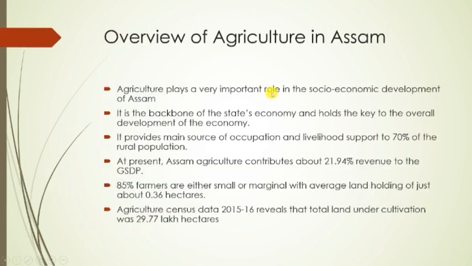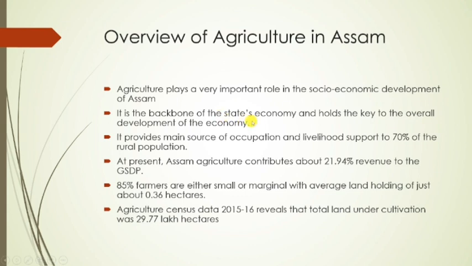First of all, I would like to discuss the overview of agriculture in Assam. Basically, agriculture in Assam plays a very important role in the socio-economic development of Assam. Why? There are various reasons for this. Agriculture is the backbone of the state's economy, and it is key to the overall development of the economy.